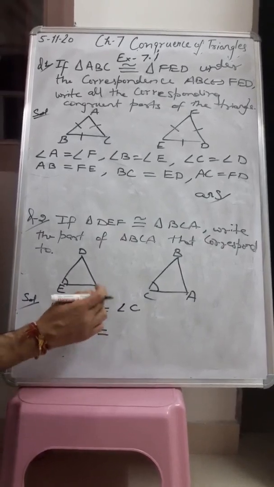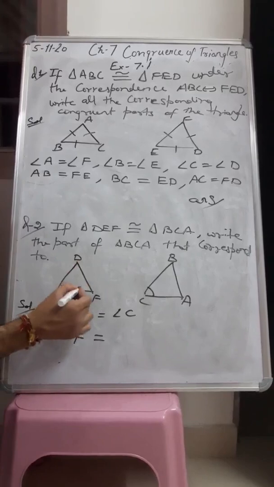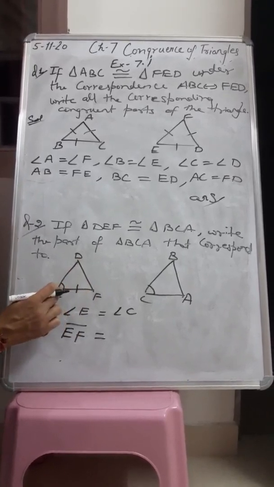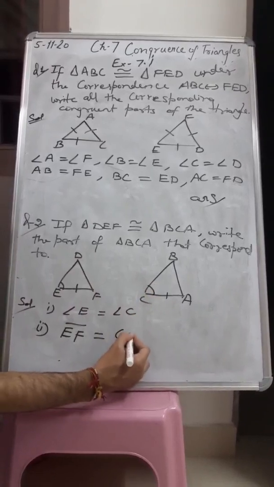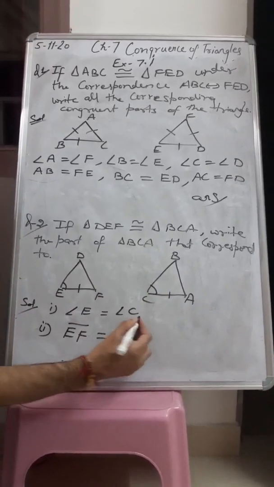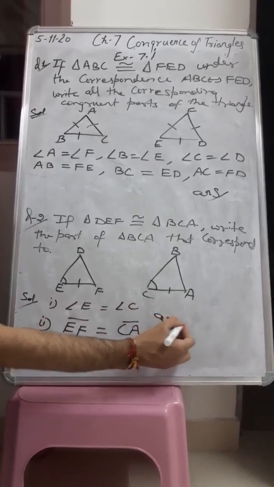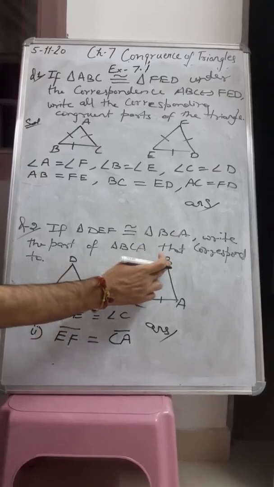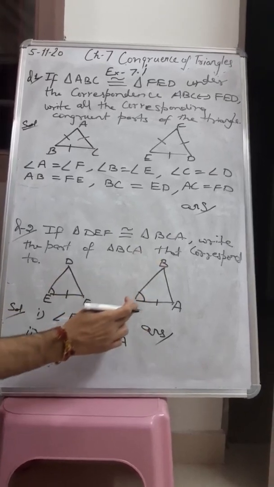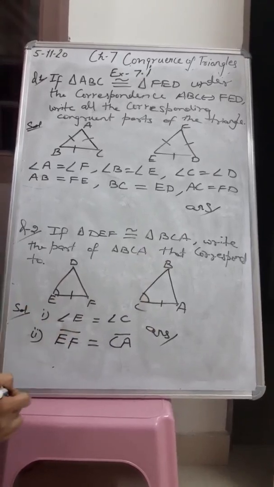Side EF is also in triangle DEF, and EF corresponds to side CA. So in this way we can answer the corresponding parts of triangle DEF that correspond to triangle BCA.